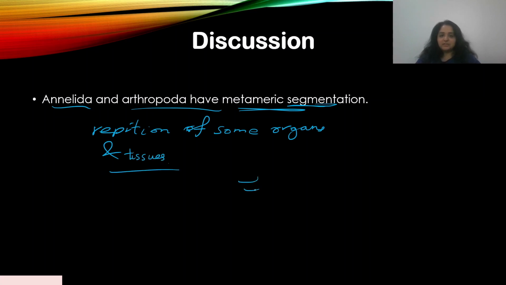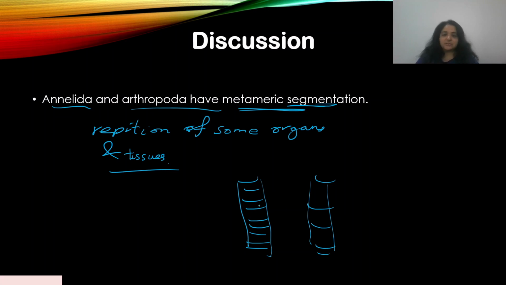When you see a repeated structure, like the earthworm's body divided into segments, that is metameric segmentation. Similarly, in arthropoda, the body is divided into different segments, which is again metameric segmentation that you can observe in nature. So annelids and arthropods do showcase metameric segmentation.